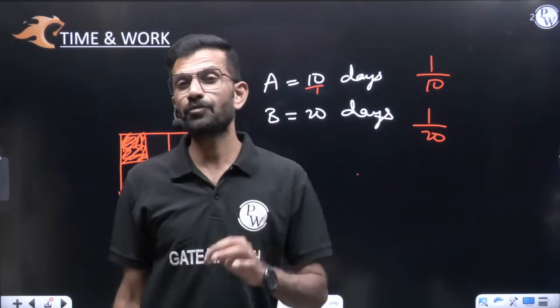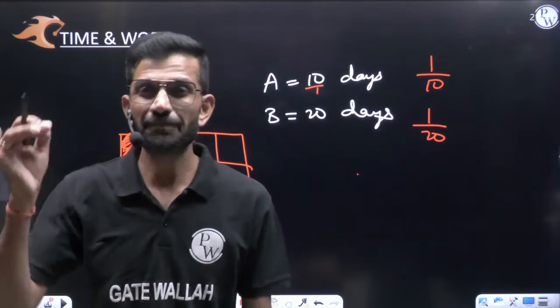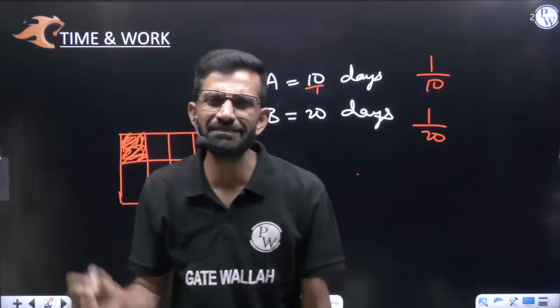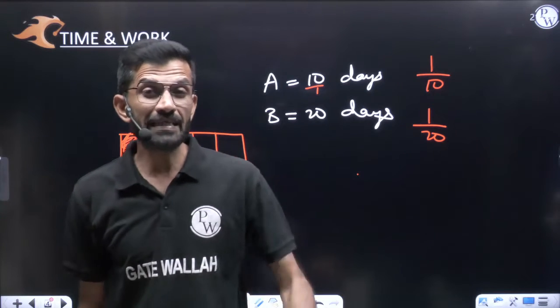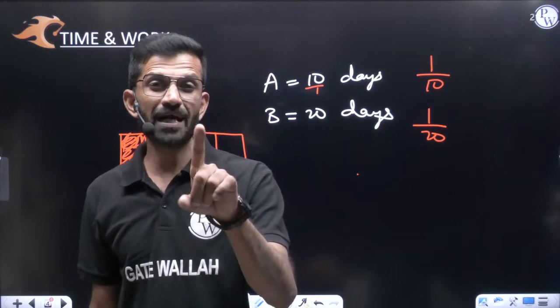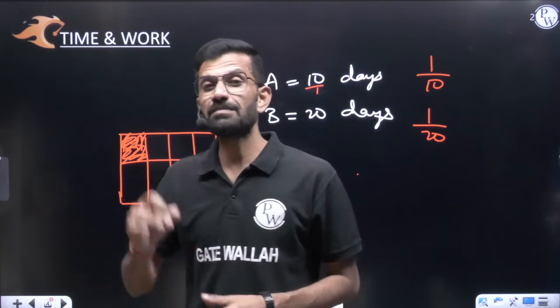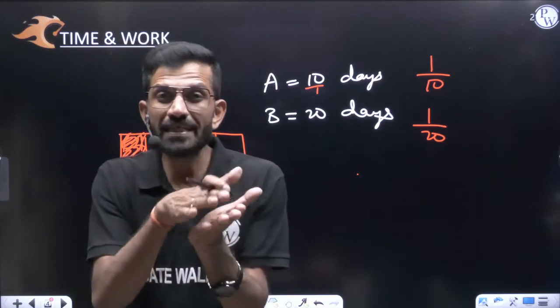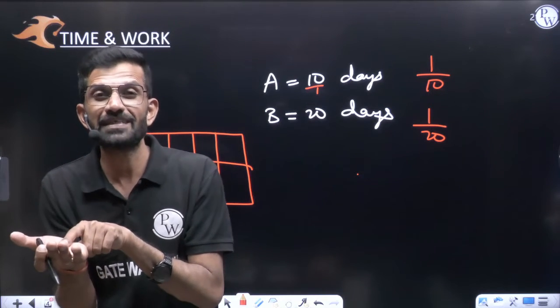And in direct proportion, let me tell you, addition, subtraction, multiplication, division, everything is valid. That is the reason direct proportion is easy. And in inverse proportion, addition and subtraction are not at all valid. Only division and multiplication are valid. And how are division and multiplication valid? If you divide one entity by some constant number, you have to multiply the other entity by that particular number.